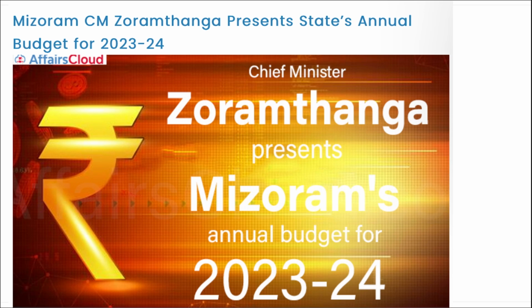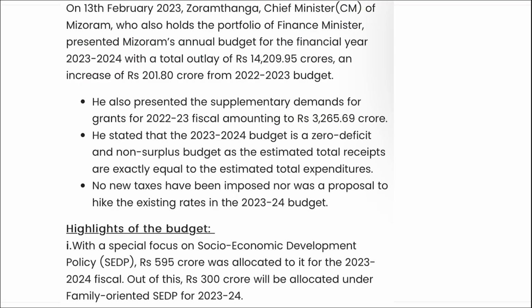Next, Mizoram's Chief Minister has launched the state budget for 2022-2023. If we talk about it, for this financial year 23-24, the budget was released with a total outlay of 14,209 crore rupees, an increase of 201 crore rupees from the previous budget. He also presented the supplementary demands for grants for the 22-23 fiscal amounting to